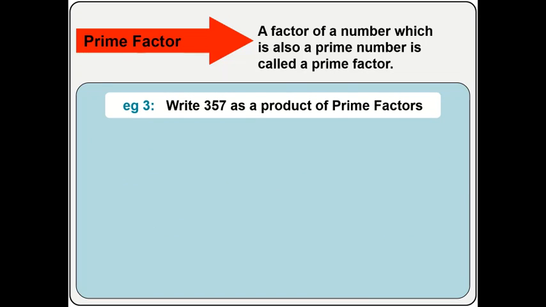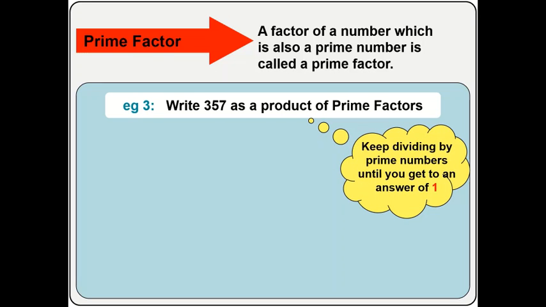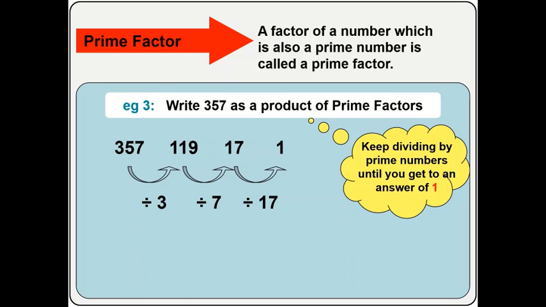Now here's another example. We have 357 as a product of prime factors. Then you go again, you use the same method. The same method works for all kinds of questions that fall in this category. Okay, so you have 357 here divided by 3, you'll be having 119. Now 119 divided by 7, you'll be having 17. 17 is a prime number on its own, so 17 divided by 17, you have 1.